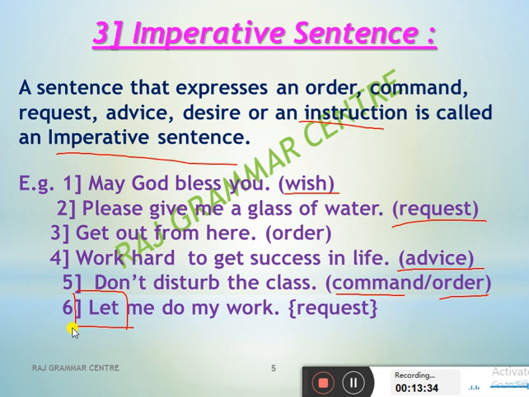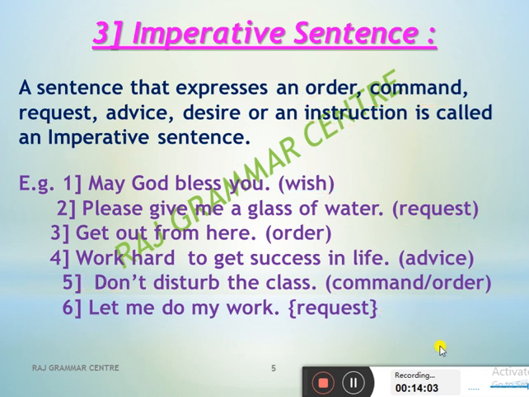So along with other sentences where you see order, command, request, advice, desire or instruction, whatever, if "let" is there, keep in mind 100% that it is an imperative sentence. Like "Let me go out." Okay. So these types of sentences are included in imperative sentences.